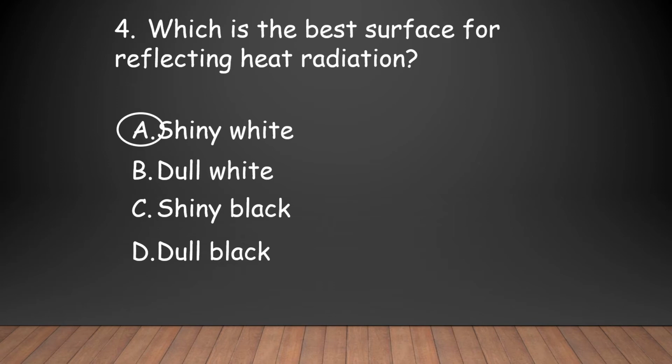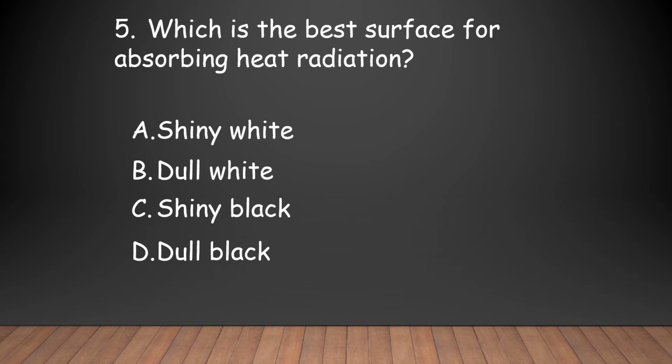So the question is, which is the best surface for reflecting heat radiation? All kinds of reflection we can get from the white body, so options A and B are the choice. Here they have mentioned shiny white and dull white. Dull white again comes close to gray kinds of bodies, right? So shiny white, option A, is the answer.